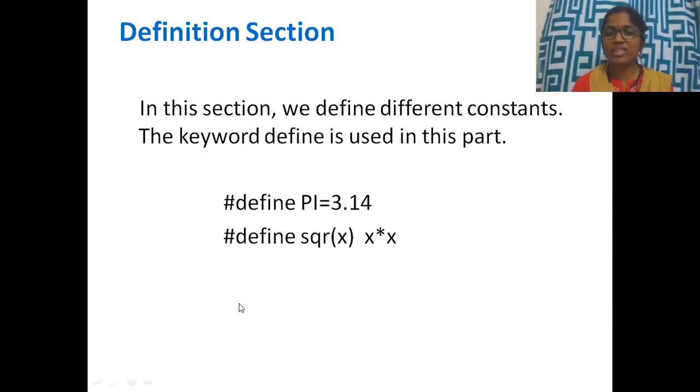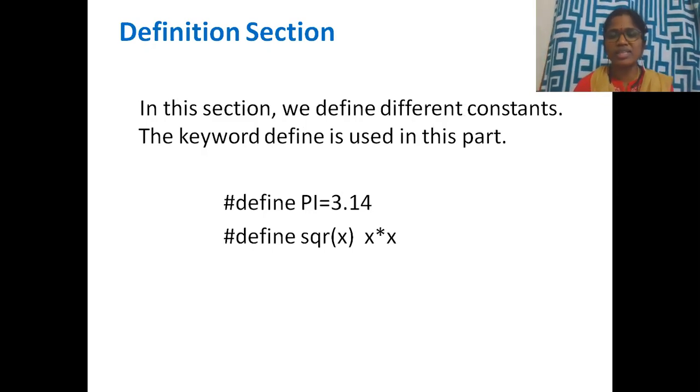Here it is written as hash followed by define followed by pi. Pi is a constant which is given some value. So somewhere in your program, whenever you use pi, pi is substituted with 3.14. For this reason, we use constants defined in the definition section. So hash followed by define followed by constant name followed by value. Hash define pi is equivalent to 3.14.